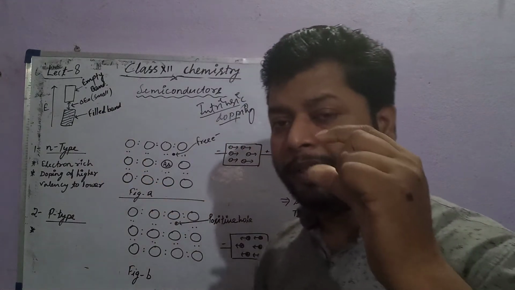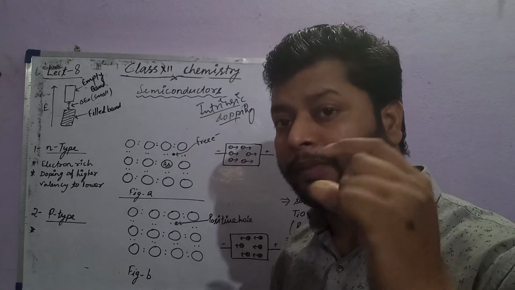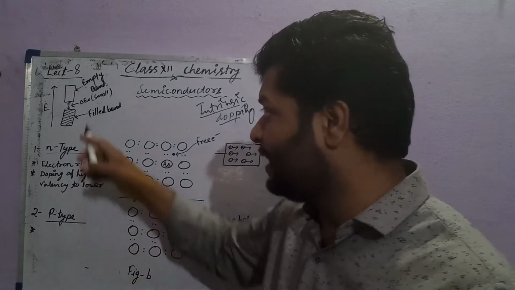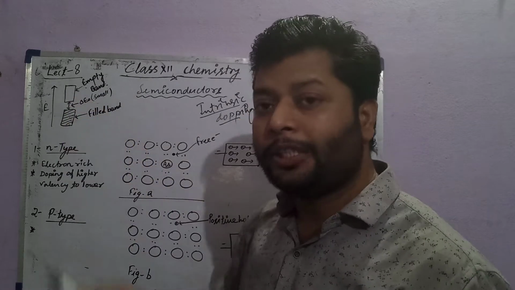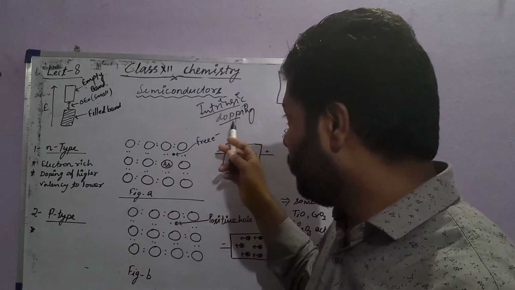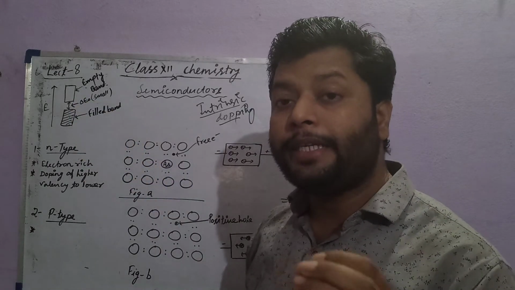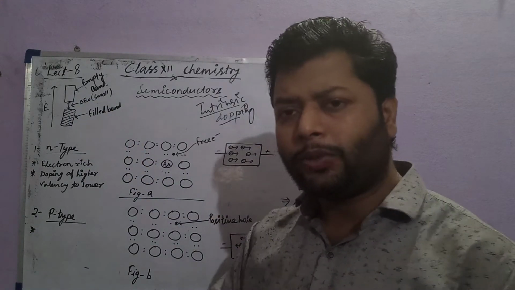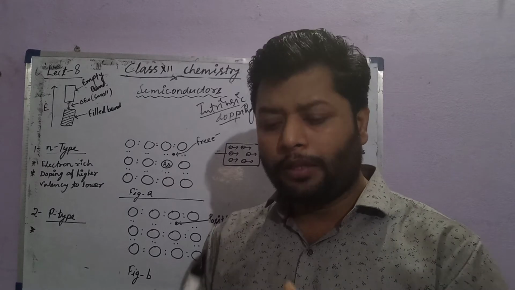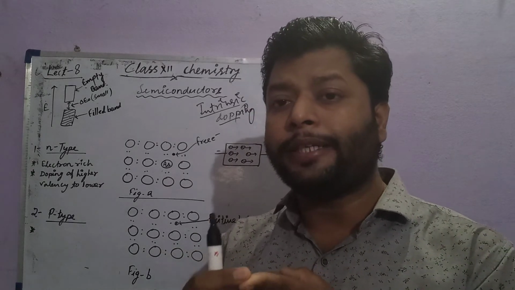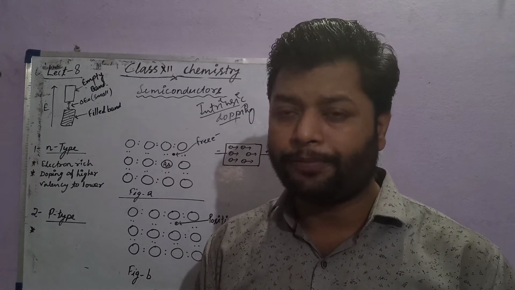The energy space between them is very small. So an electron can jump from the filled to the empty band by doping, or by increasing the temperature. That's why on increasing the temperature, the conductivity of a semiconductor increases.